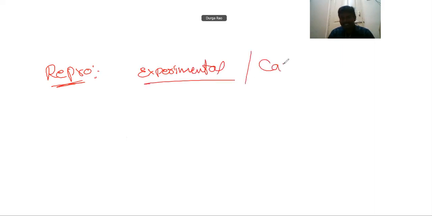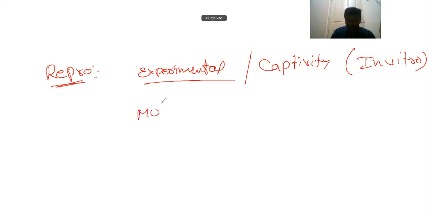Growth is a defining characteristic feature of all living organisms. But reproduction is not a defining characteristic feature of all organisms. Some organisms which are produced under experimental conditions, that means in captivity, in vitro conditions, for example mules, are produced through experimental conditions.